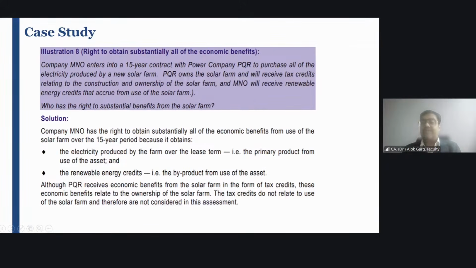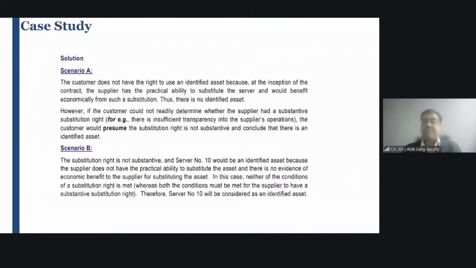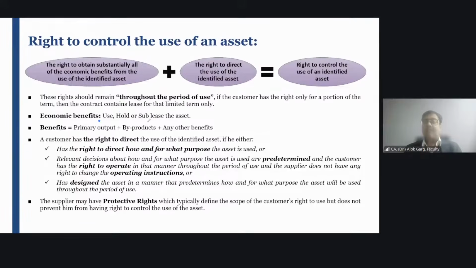Right. So friends, standard says that for establishing the right to control the use of identified asset, the benefit from use of the asset should lie with the lessee. In this case, my dear friends, who is getting the benefits from use of the asset? When I say benefits from use of the asset, it means the production, the primary product. What is meant by benefit? Benefit means primary output, byproduct, any other benefit from use of the asset should lie with the lessee.